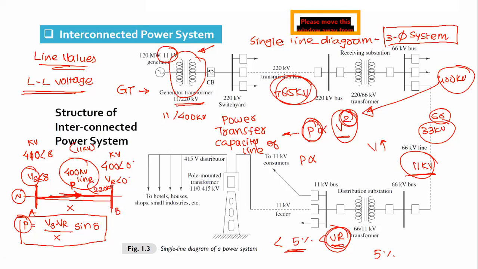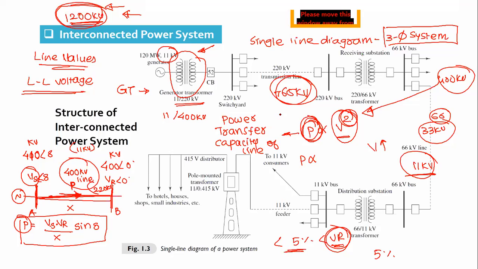There is a testing phase going on for a 1200 kV line. It is a single 3-phase line, but at 1200 kV you can imagine what huge power transfer capacity it will have in future. And that is why we are always interested in upgrading the transmission voltage. We have an existing 765 kV line, so you can imagine how many megawatts it can deliver at a time. So this is the primary reason for stepping up the voltage here.